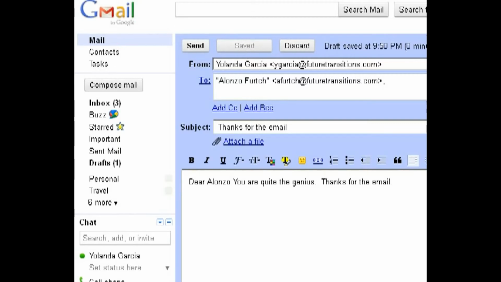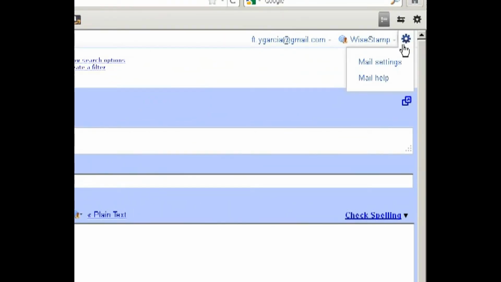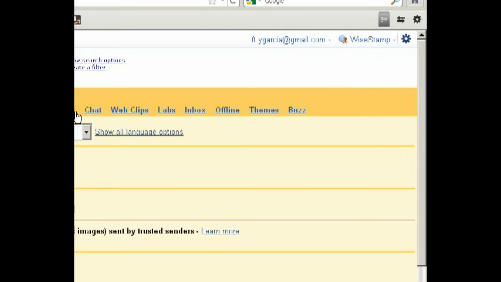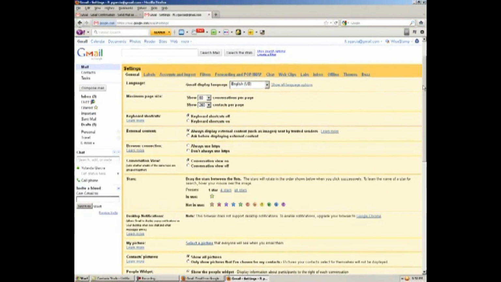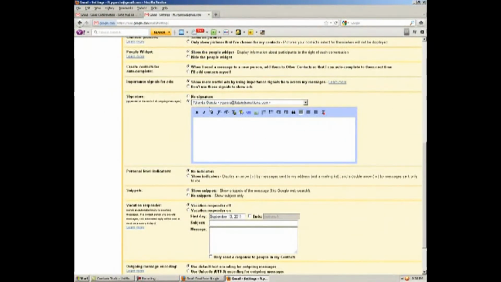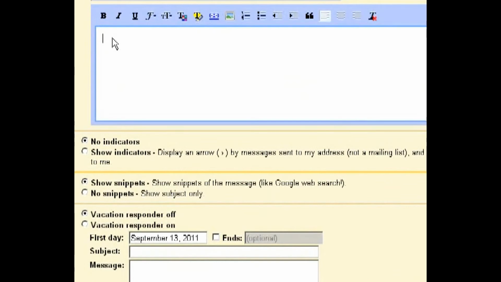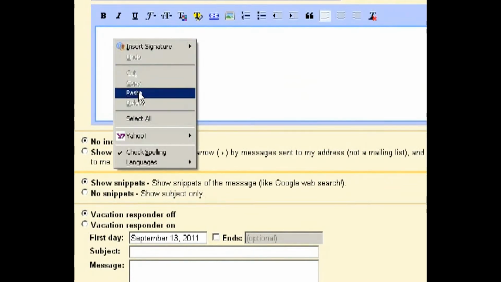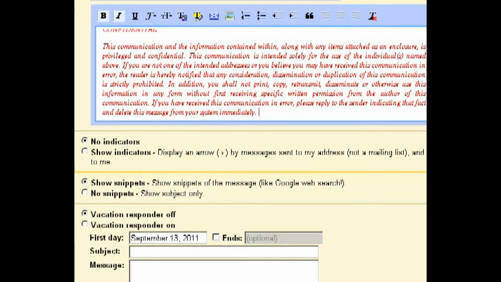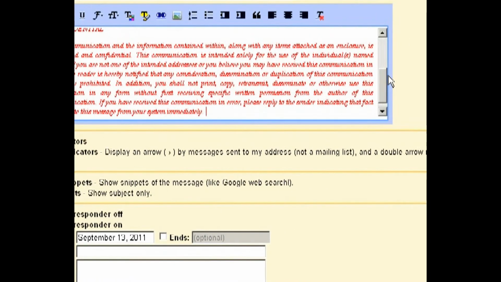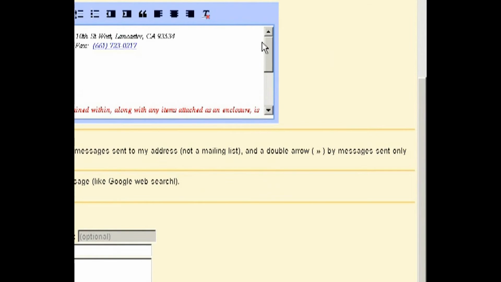Now we'll come back over here to our little wheel and say mail settings. And we'll come over here to the general tab. And down here it's where you see there is the signature that you want, and it's blank here. So I just click in here, and I have something already in my cache. So I just hit paste, and this is actually the confidentiality form that you guys already use.